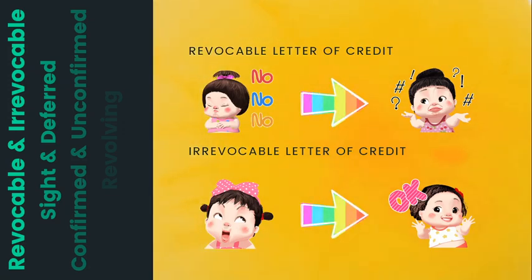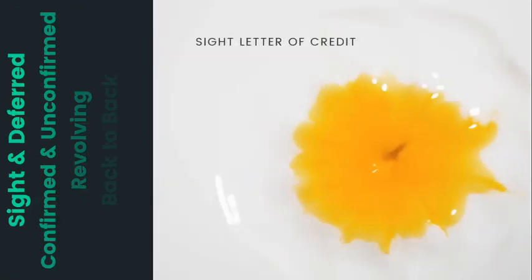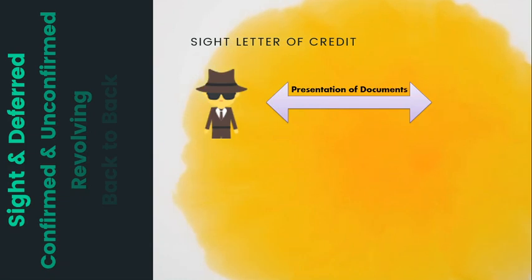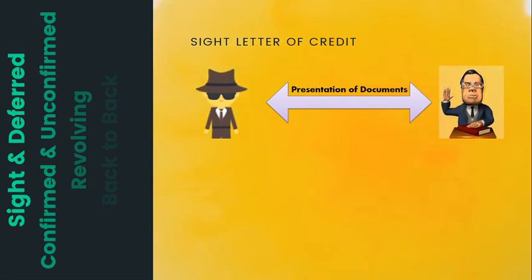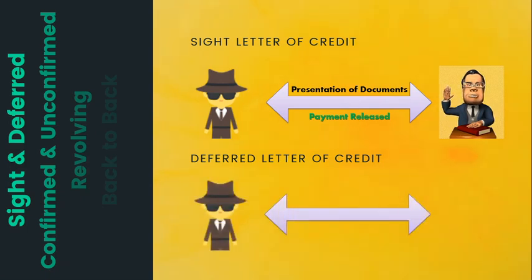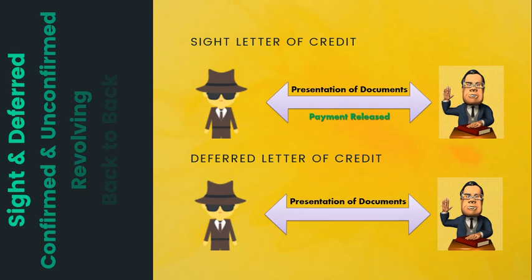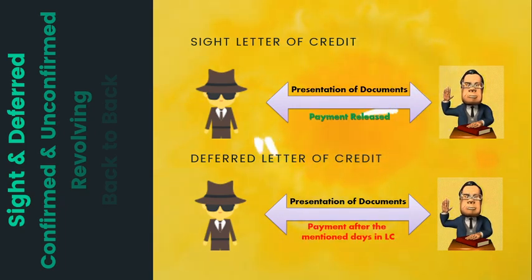But in case of an irrevocable letter of credit, no payment or terms of the letter of credit can be revoked by the buyer after the issuance of the letter of credit. Next type, a sight letter of credit, is a kind in which the nominated bank releases the payment upon the presentation of documents. The set of documents includes the shipping documents, along with the bill of lading. Although, this usually takes 7 days to authenticate the documents submitted by the exporter or the seller.